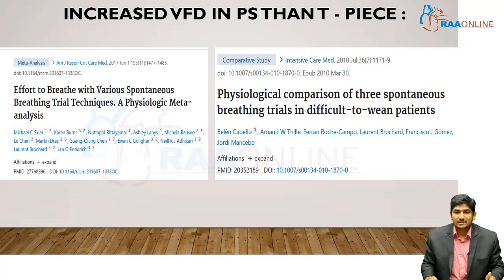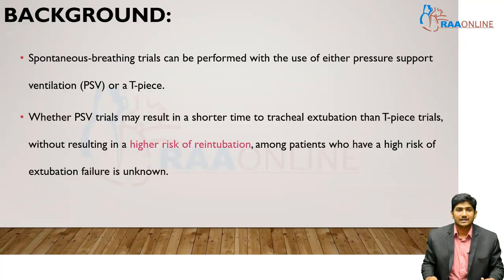So, now the question is, should you really try the patient on pressure support ventilation to check his spontaneous breaths, or can you go ahead with the T-Piece trial where the patient breathes completely by himself, right? So, these are the two groups which we are going to compare. Background. The spontaneous breathing trials can be performed with the use of either pressure support or a T-Piece. Whether pressure support trials may result in a shorter time to tracheal extubation than T-Piece trials, without resulting in a higher risk of reintubation among patients who have a high risk of extubation failure, is clearly not known.